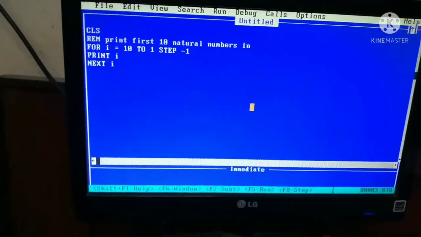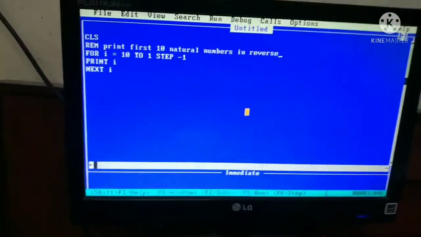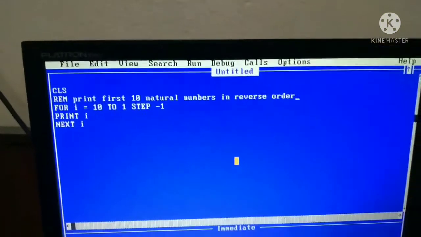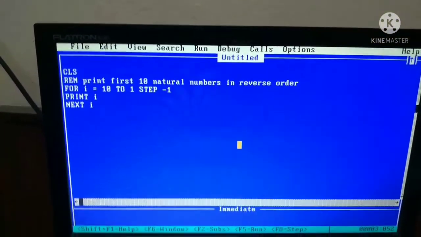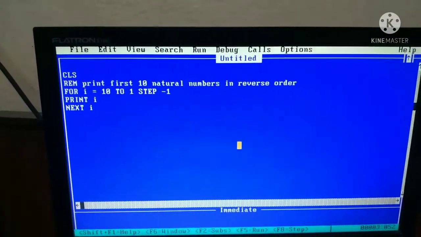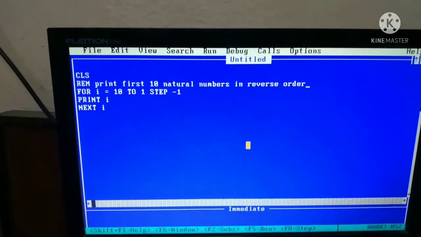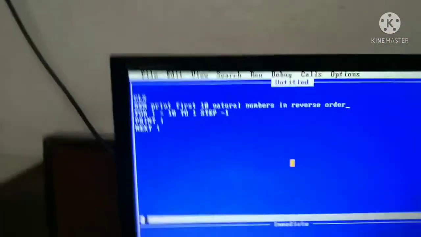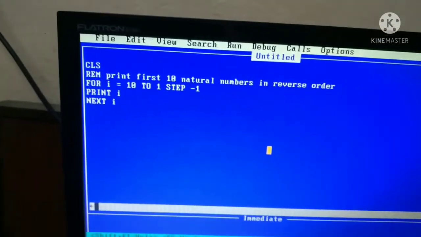Ten to 1, we see it prints from 10 to 1. This is reverse order. So in case of printing sequential numbers in reverse order, we must use the step value minus 1. But in case of serial order sequential values, one after another, we need not write the step value; it is optional.